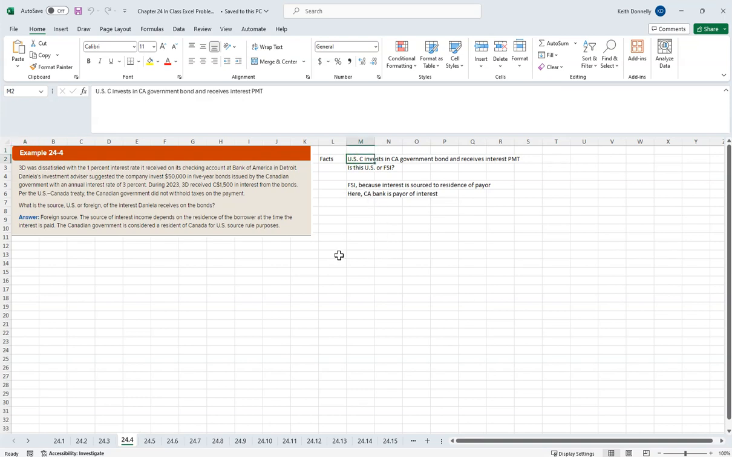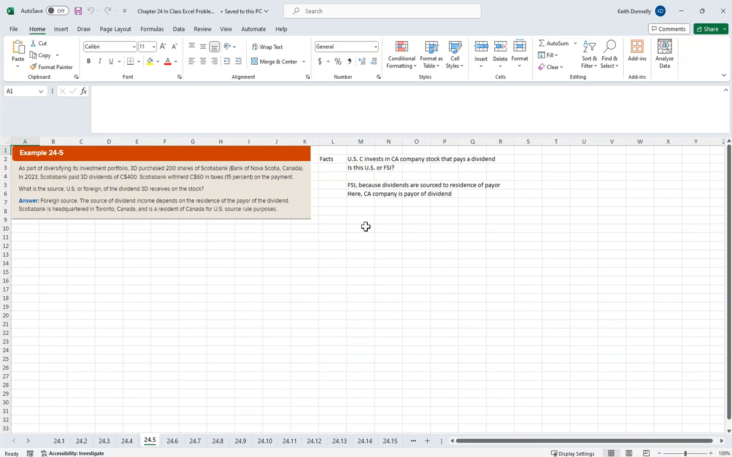Here it says a U.S. corporation invests in a Canadian government bond and receives an interest payment. Is this U.S. or foreign source income? Well, it's foreign source income. We look to the residence of the payor. The payor here is Canada. Therefore, it's foreign source. It's not in the U.S. Similarly, a U.S. corporation invests in Canadian company stock that pays a dividend. We look to the residence of the payor. The payor here is a Canadian corporation. Their residence is Canada. It's foreign source income.